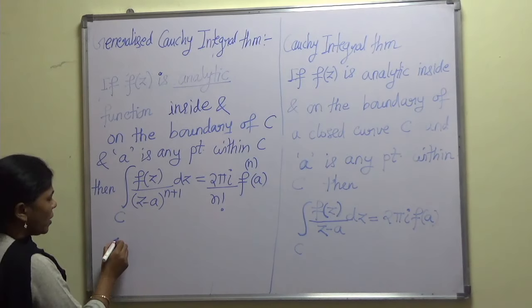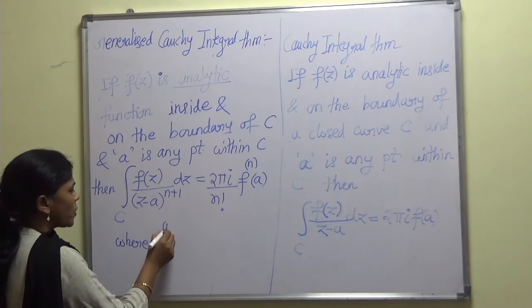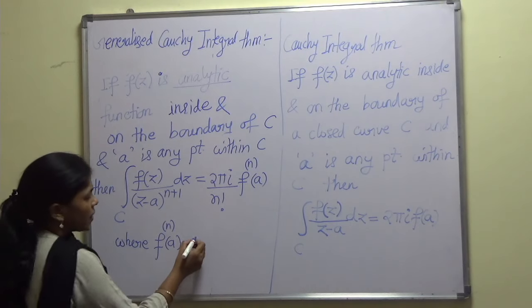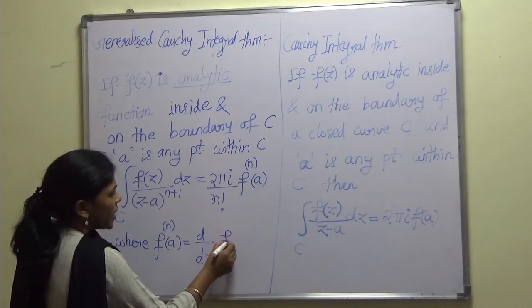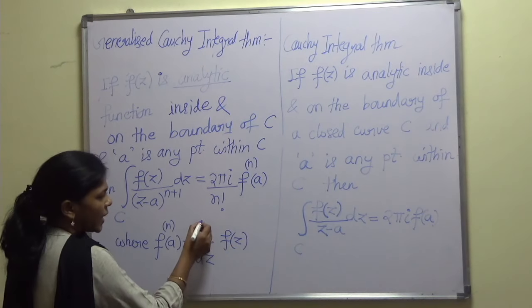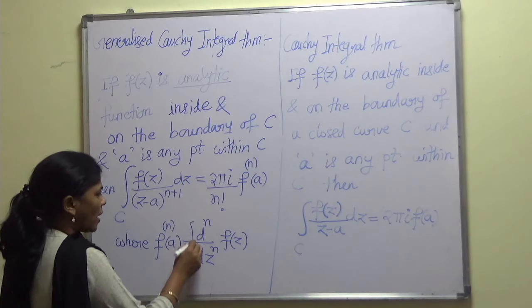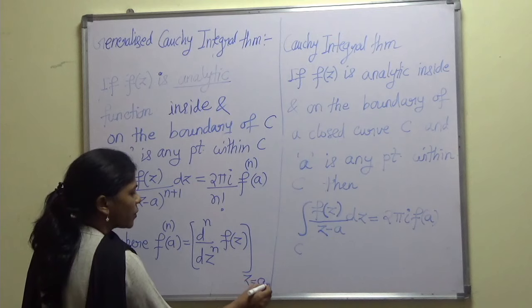Where obviously f raised to n of a means the derivative of f of z n times and its value at z equal to a.